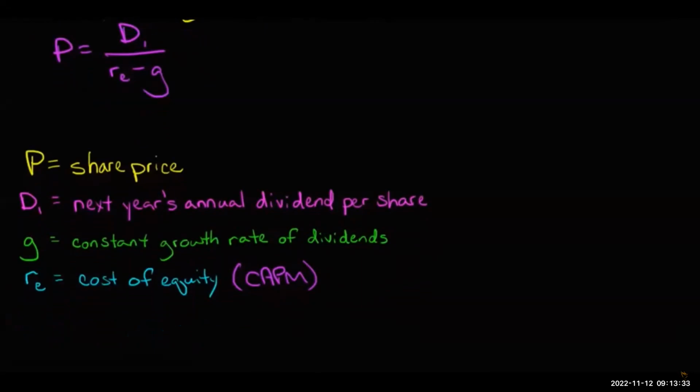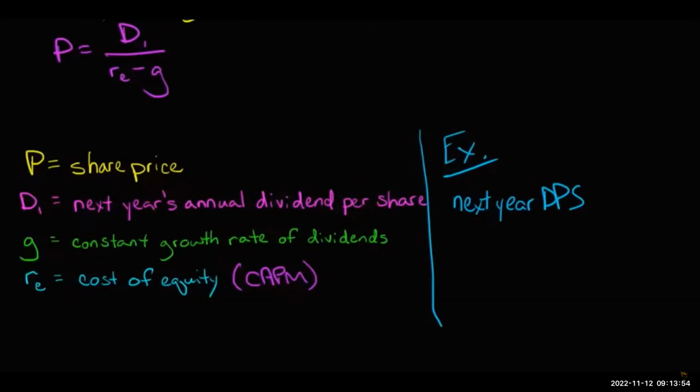Let's say that you have a firm and you're trying to come up with a valuation, and in this example firm, you've got dividends per share for next year. Let's say that they're $2 a share. You expect $2 a share to be dividends for next year. Not this year, next year. Okay, so now we've got that.